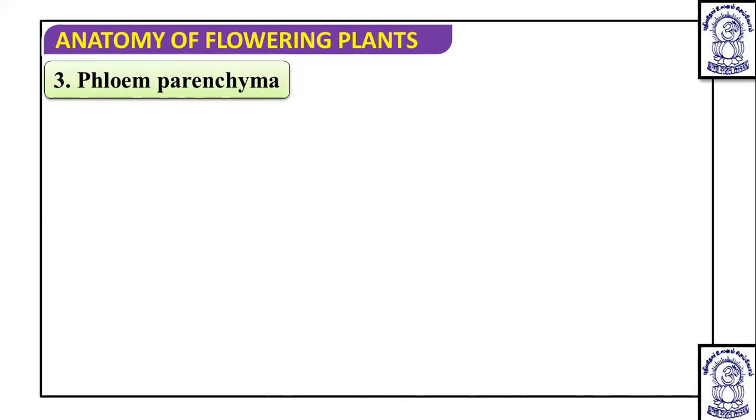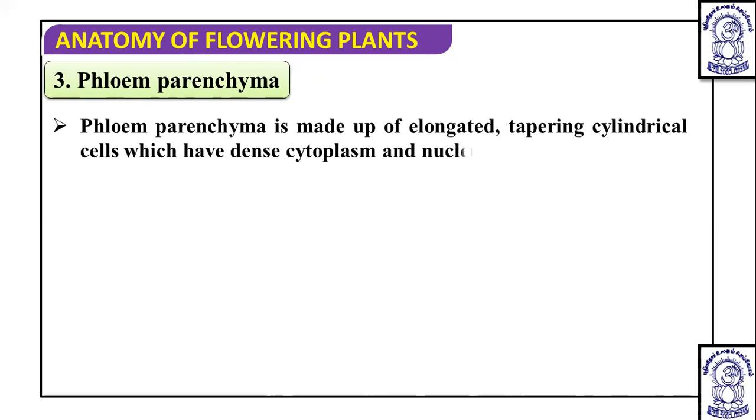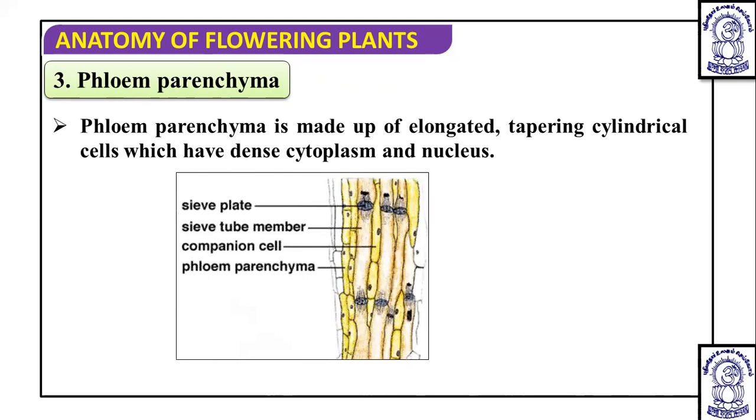Before phloem fiber, we are going to discuss phloem parenchyma. Phloem parenchyma is the third component, which is a living component again. It is made up of elongated, tapering, cylindrical cells with a dense cytoplasm, and they have a nucleus. So, they are living cells. They have a thin wall.